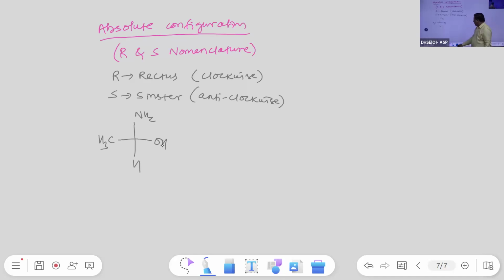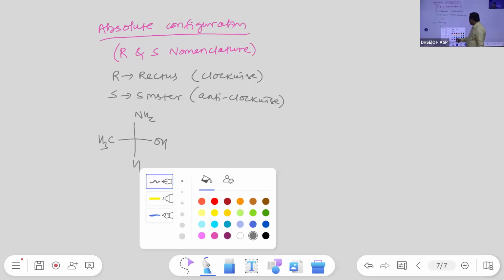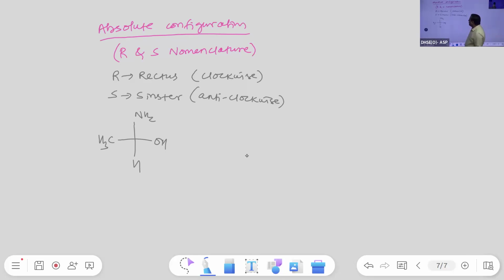Okay, that is first one. Just quickly note down by yourself. More the atomic weight of directly bonded atom, more is the priority. So OH, oxygen, then nitrogen, then carbon, then hydrogen. 1, 2, 3, 4. That is first.